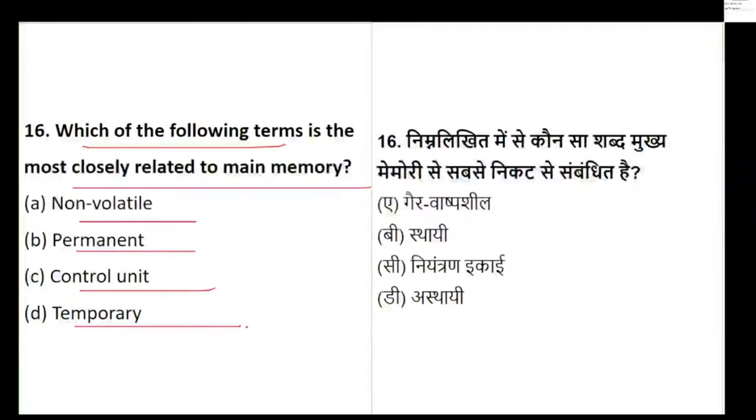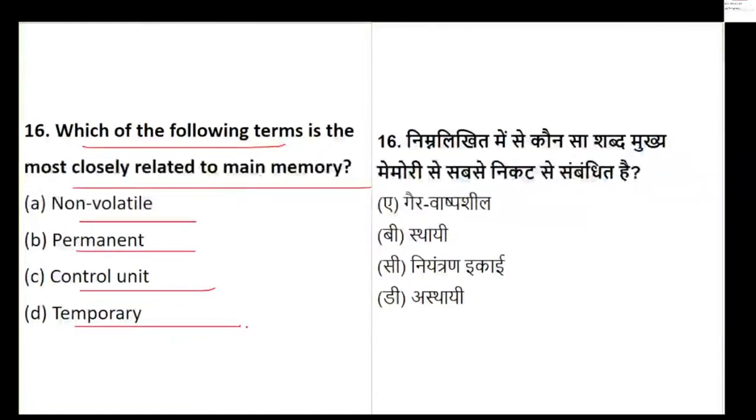Let's see how many of you are answering this question as per the time limit. Okay, so let's see how many of you have answered the question as per the time limit given.